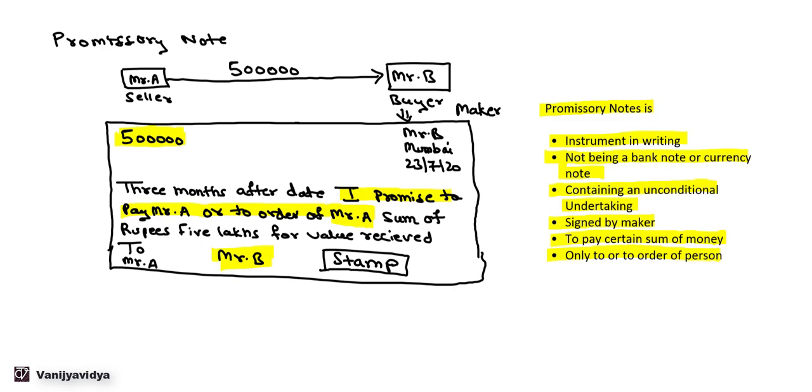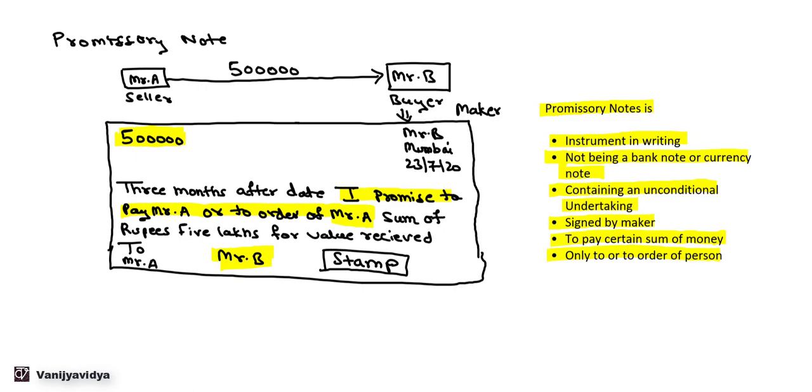And if you see the differences in the bill of exchange and promissory note, in case of bill of exchange, the maker is the seller and then the buyer is the acceptor. Whereas in case of promissory note, the promissory note is prepared by the buyer itself. So maker is a buyer, and in case of bill of exchange, it has to be signed by the buyer and also the maker, that is seller. Whereas in case of promissory note, it is prepared by a buyer, so it has to be just signed by the buyer, that is the maker of the bill.